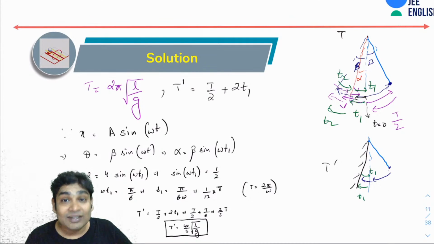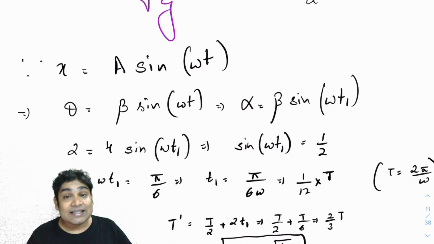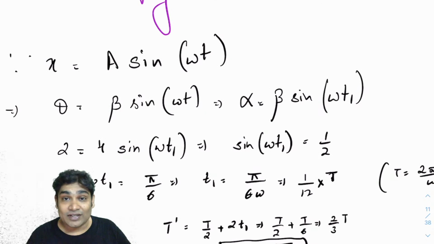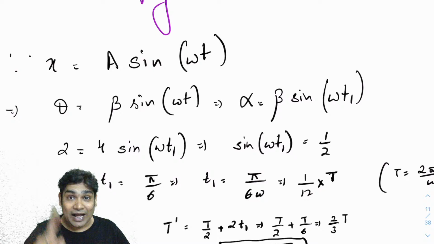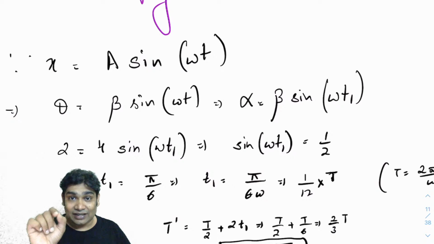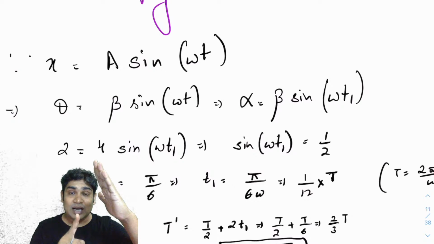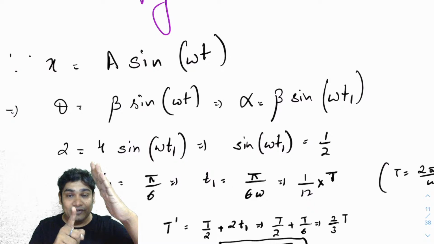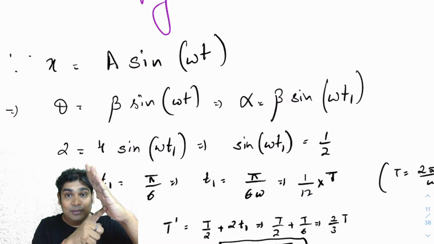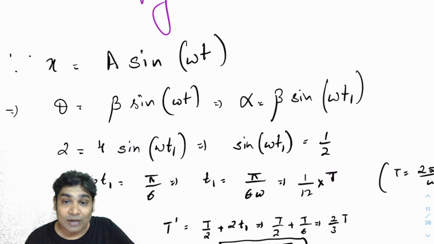Now, how to calculate t1? The t1 calculation is very easy. Since I know the frequency and I know the amplitude, I can write the equation of SHM. The equation of SHM would become theta equals beta, where beta is the angular amplitude, times sine omega t. This is imagining that at t equals 0, theta is 0, so I'm starting from mean. Then if it takes time t1 from mean to reach alpha, I can say at t equals t1, theta would be equal to alpha.